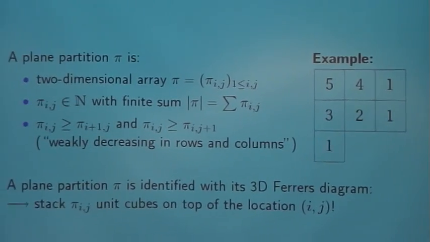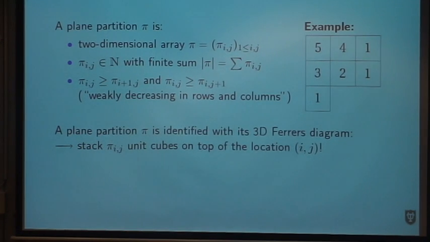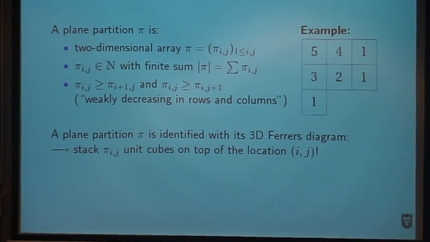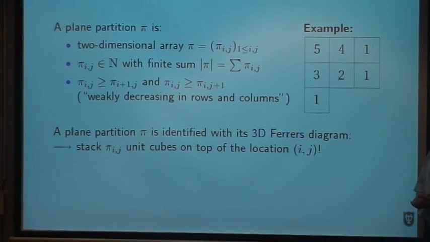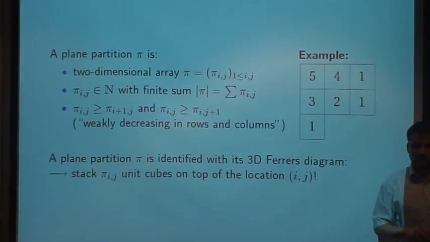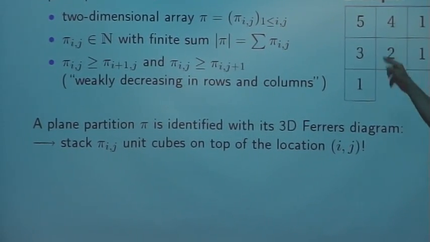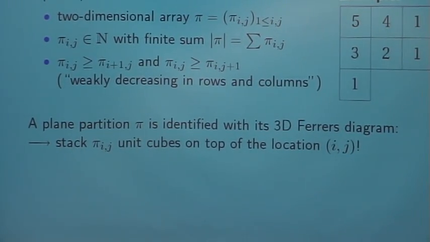For our purposes, it will be nicer to have a different representation of these plane partitions, namely what is called the 3D Ferrers diagram. We get the 3D Ferrers diagram for a certain plane partition if we stack n unit cubes, where n is the number written in this field, onto this position.